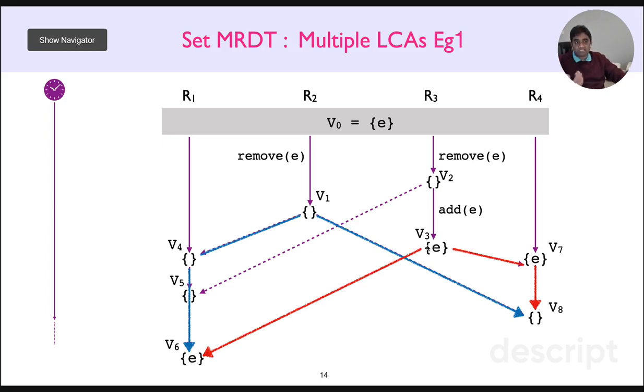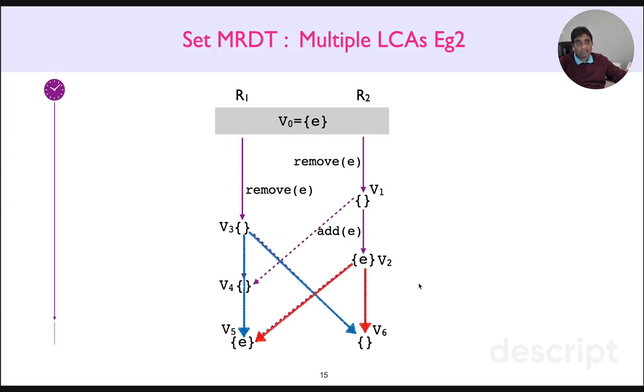And this is a problem because the presence of two LCAs enforces alternative explanations of how versions V6 and V8 came to be. Along blue arrows, we see that R1 and R4 started with an empty set. R1 adds E, whereas R4 does nothing. And along red arrows, we see that R1 and R4 forked off a singleton set E. R1 does nothing, and R4 removes the single element E. So we have two views of computation depending on what LCA we are looking at, and these alternative views are irreconcilable, leading to divergence.